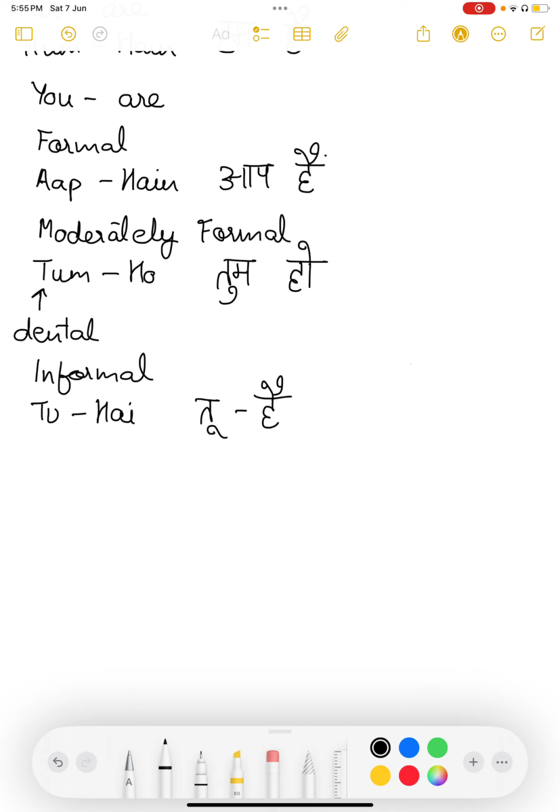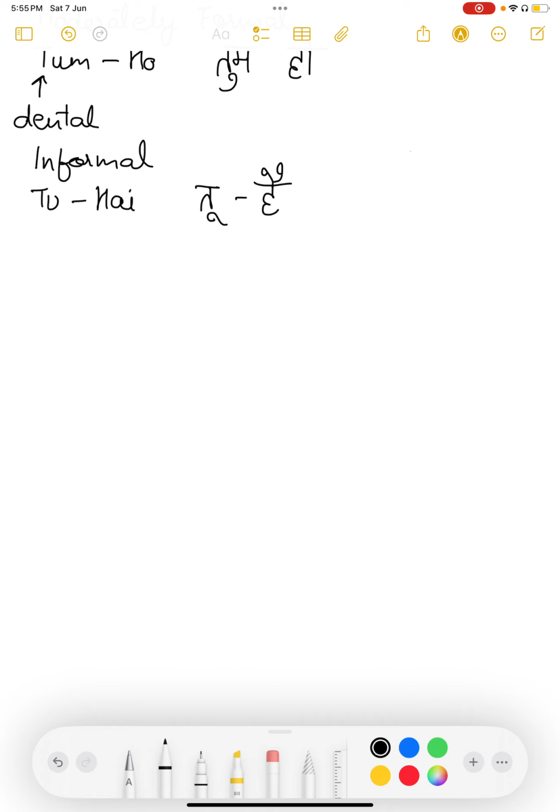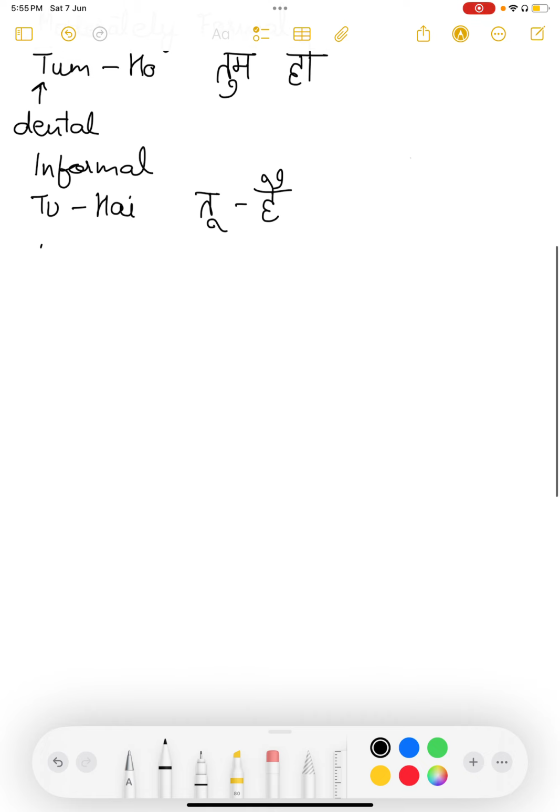So we have to be careful using this one. It could indicate very close connections, but on the other hand, it can also indicate a rude or a very casual and informal address. Tu hai. Let's go to the next pairing.